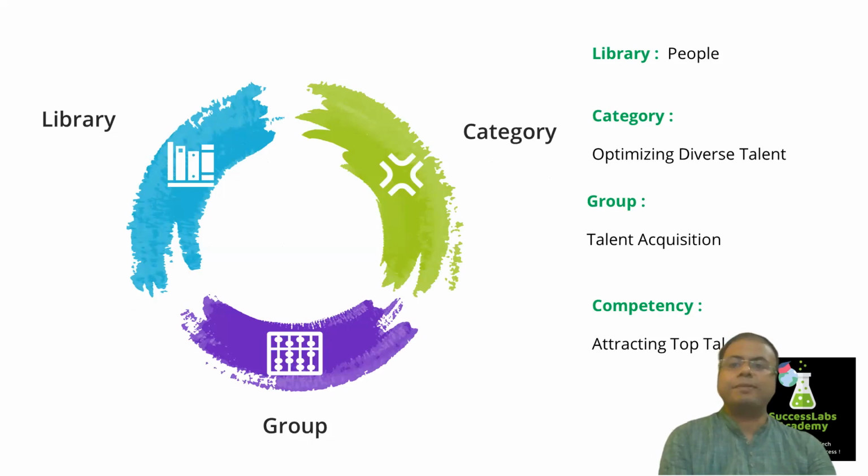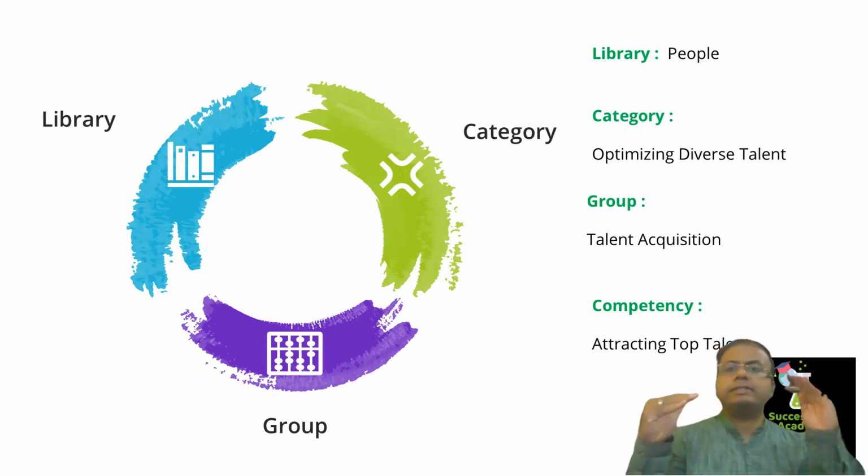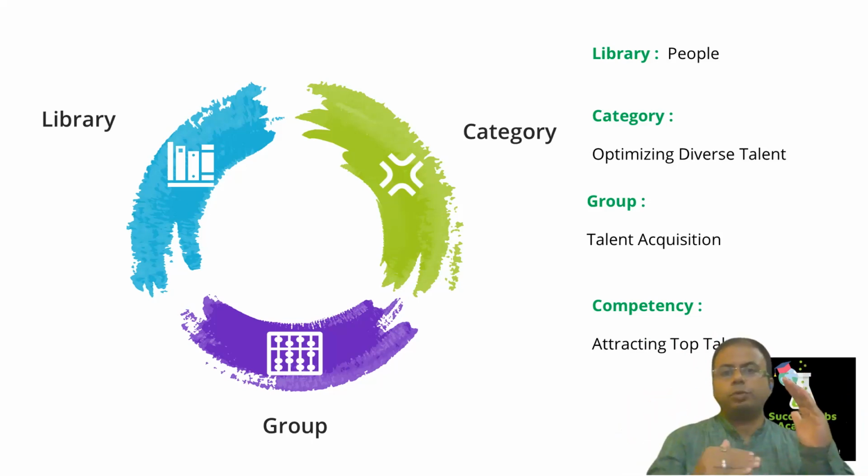So we'll be giving some examples, so then it will be much more clear, right? Whenever I am saying your center of capabilities, at the high level we'll be having a library. Let's say in the library, again, we'll further divide it into different categories. And inside the category, we can have a grouping. So these are different levels of hierarchy. And under group, we will be having competency, sub-competencies, whatever. So this is a completely hierarchical structure, I will say.